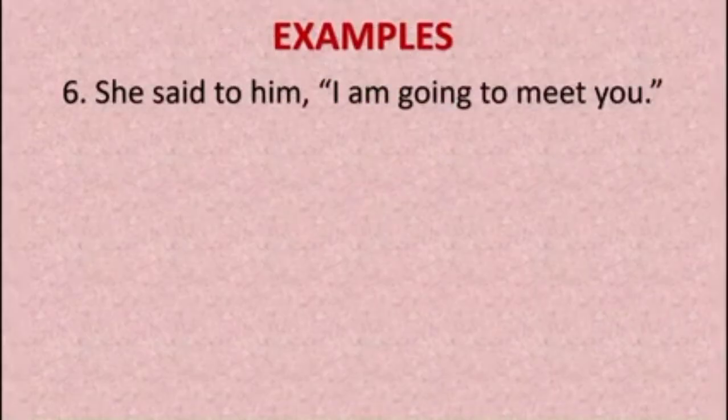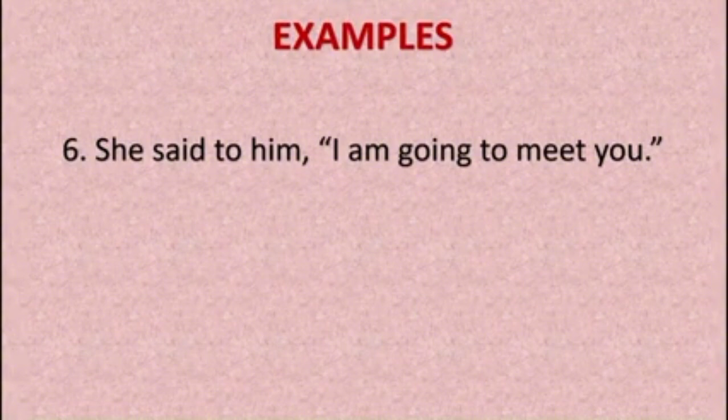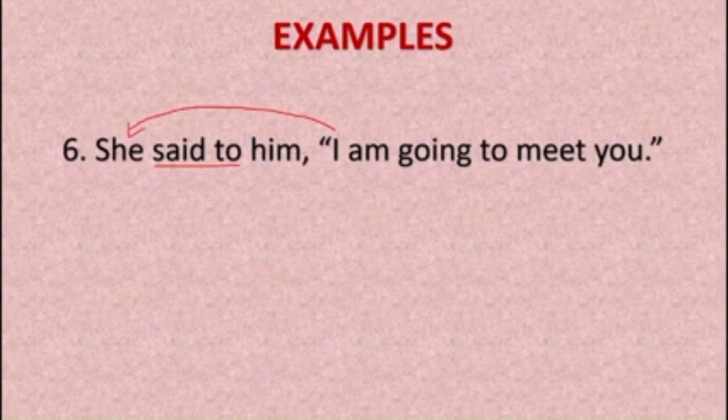Now coming to sixth one, she said to him, I am going to meet you. So let us see who is I and you here. So here I means she. So I already told you this said to becomes told. Then I means she, it refers to she.